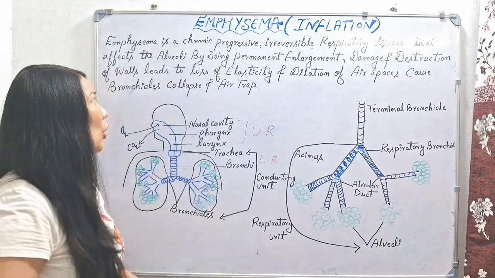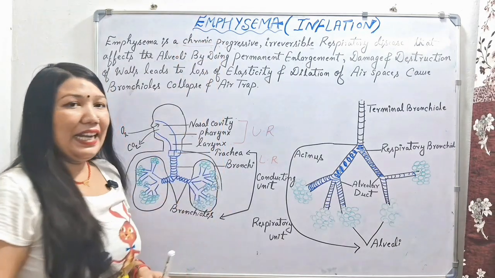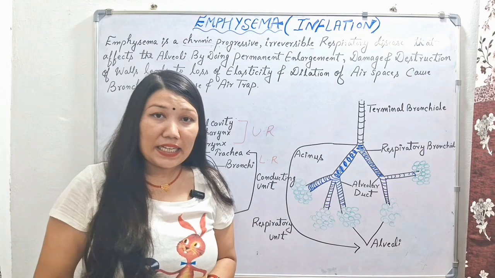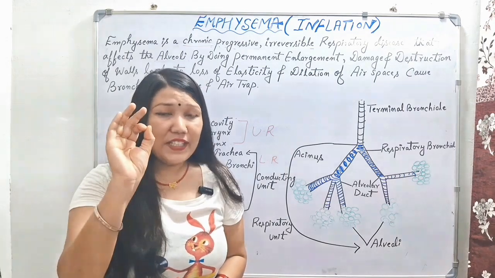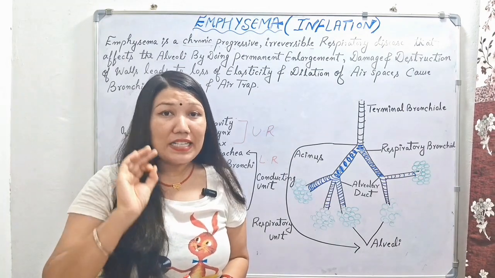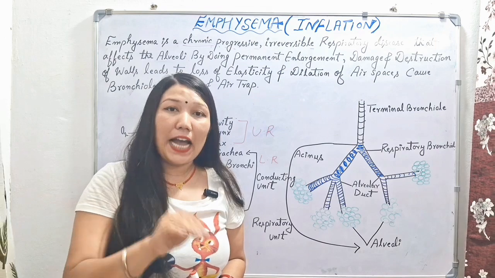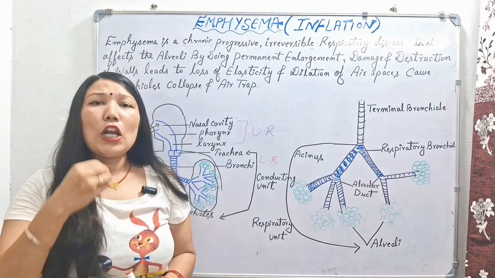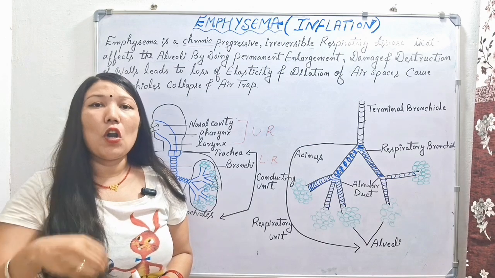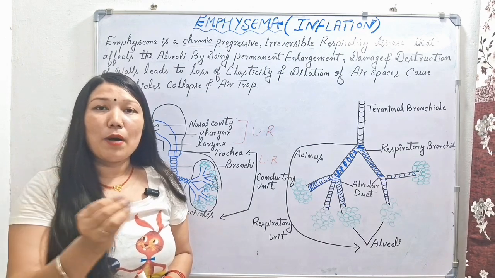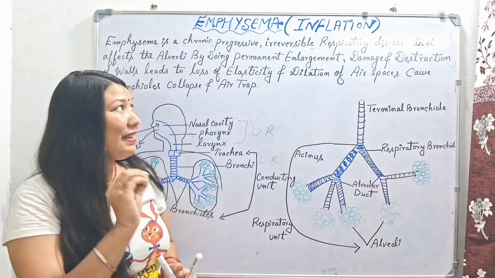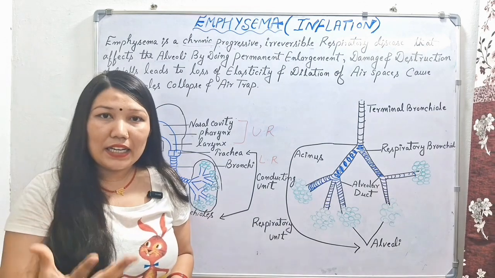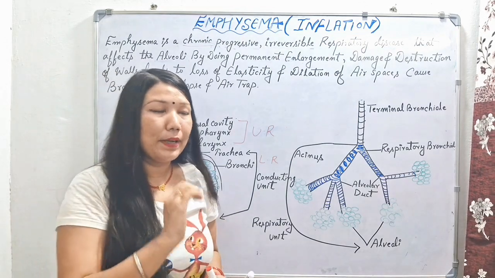Emphysema is a chronic condition. Chronic means it is a long-term disease condition. This disease condition does not happen suddenly. It takes some time to happen. If a person smokes a lot for a long period of years, then he will suffer from the emphysema condition. This disease does not generate suddenly. It takes a lot of time to happen.